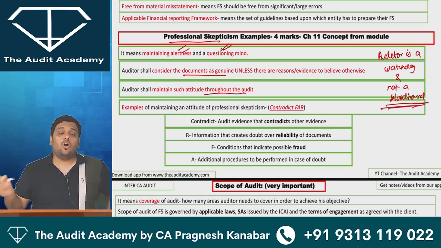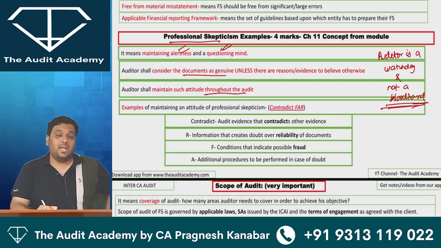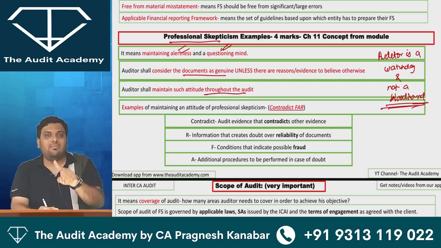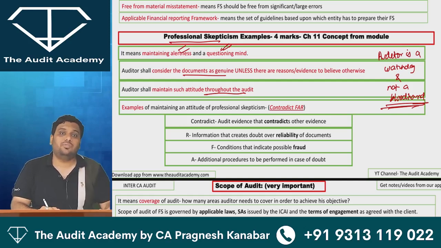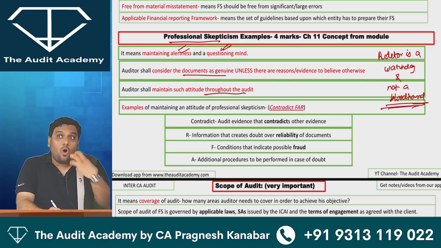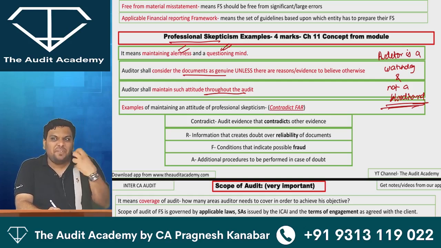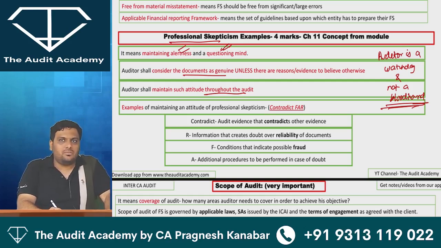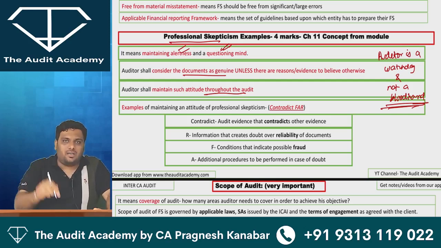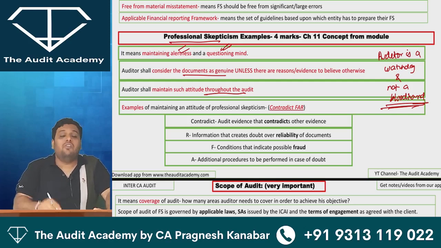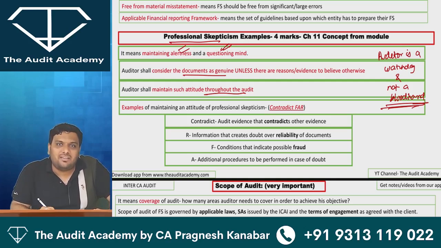Like a dog, auditor has to maintain alertness, but he cannot act like a mad animal who is just sucking the blood out of you without any reason. So, when will auditor actually feel like, yes, now I need to bark? Bow, wow, wow. When will auditor feel the need of barking?